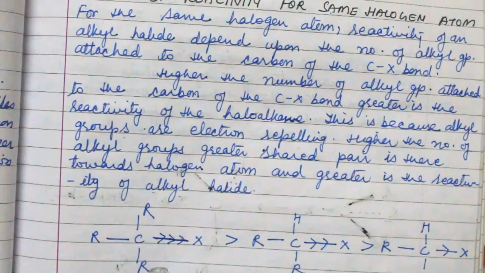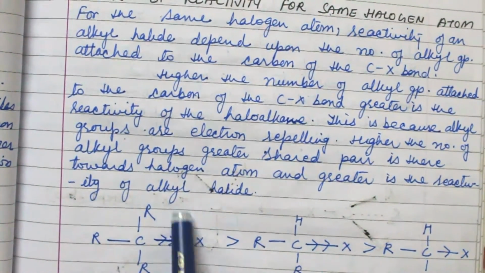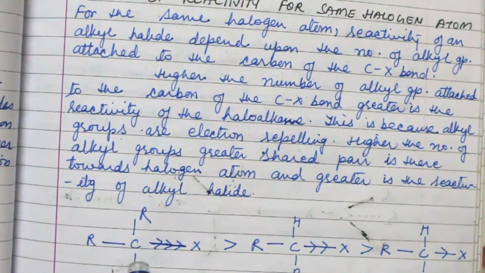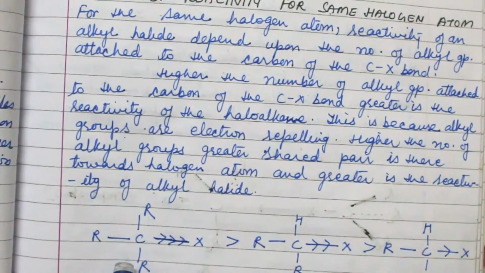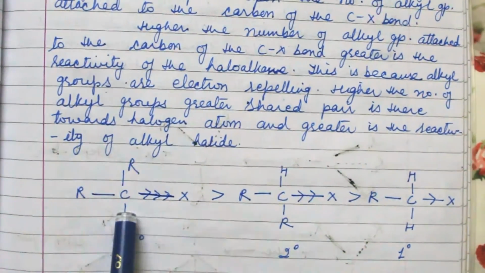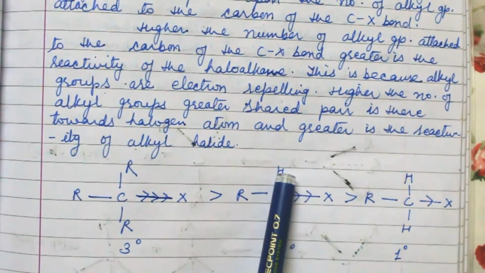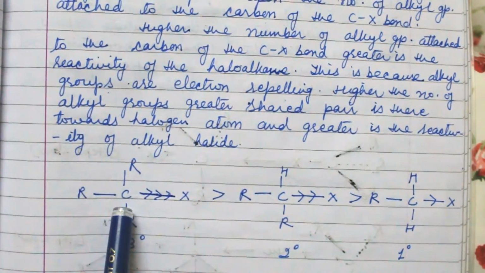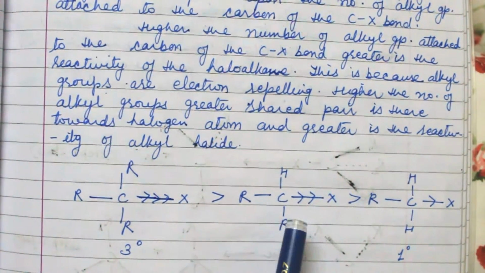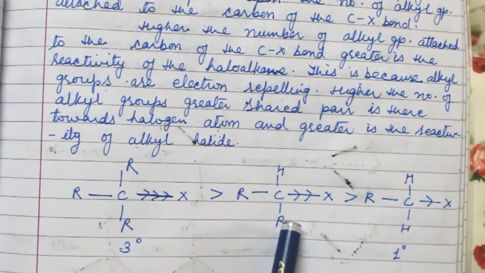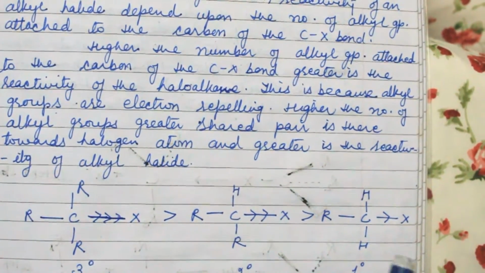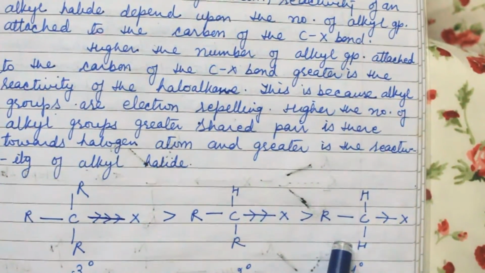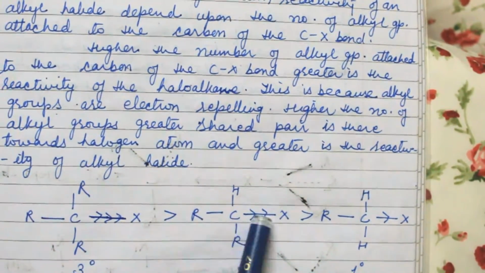For example, tertiary alcohol is more reactive because there are more electrons and they have repulsion, so they break easily because of the repulsion. Secondary alcohol, as compared to tertiary alcohol, has one H bond and two R bonds, so there are fewer electrons as compared to tertiary, so somewhere they break and somewhere they do not. Now primary alcohol has 2 H and one alkyl group. They have very few electrons, so they are stable as compared to both of the others.